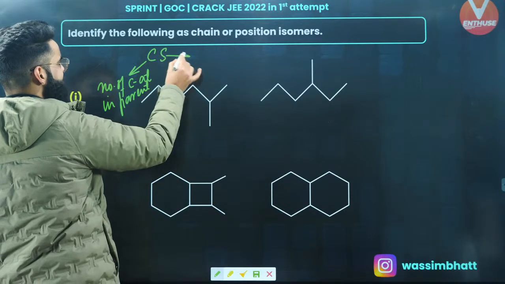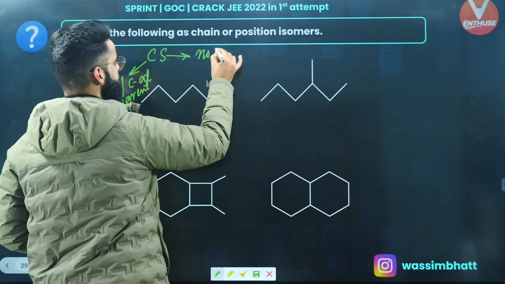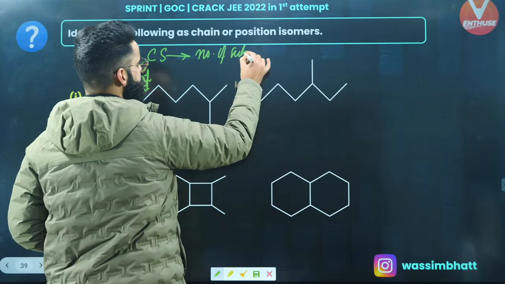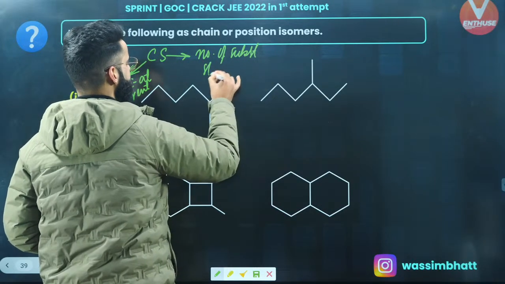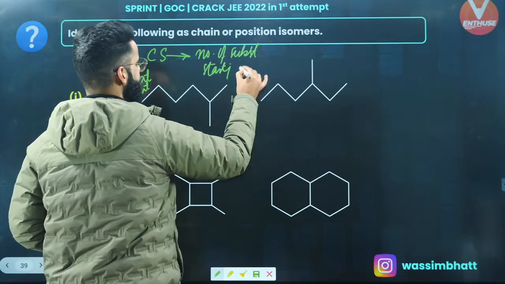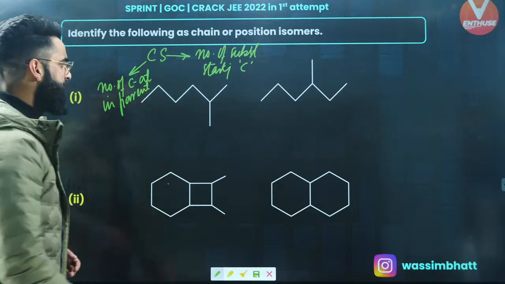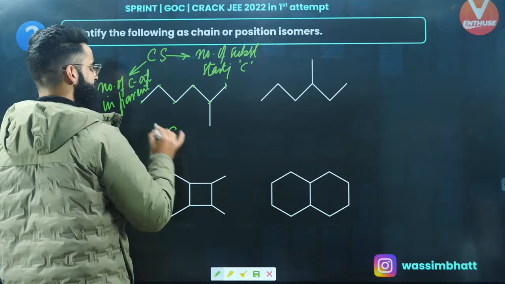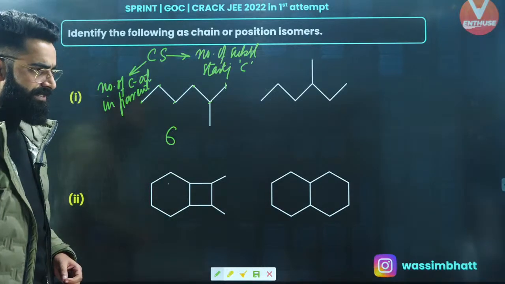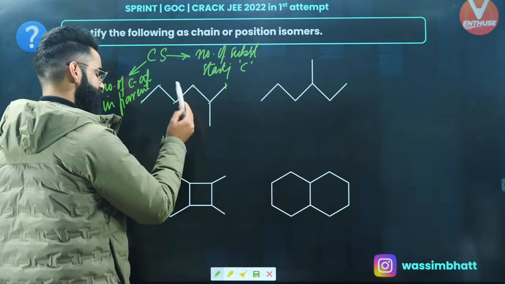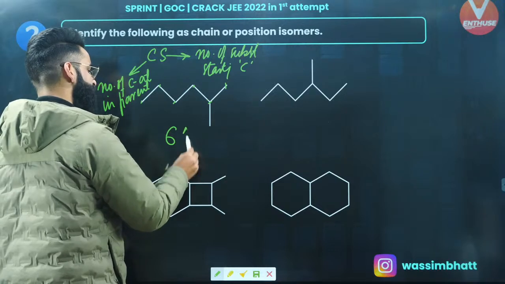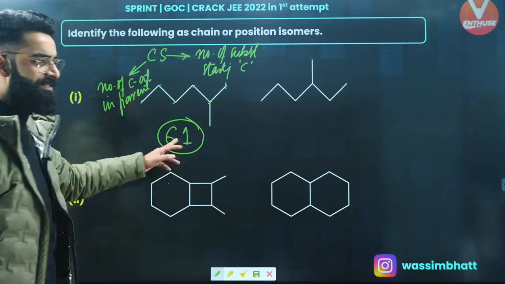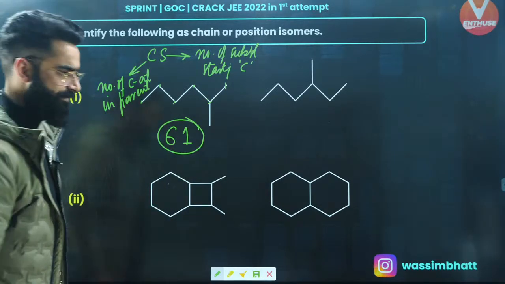S stands for the number of substituents, starting with carbon. First of all, if you look at the parent chain, 1, 2, 3, 4, 5, 6, so the C value is 6. The number of carbon atoms in the parent chain is 6. How many substituents are there? 1. And is that substituent starting with carbon? Yes. So 61 is the CS value.